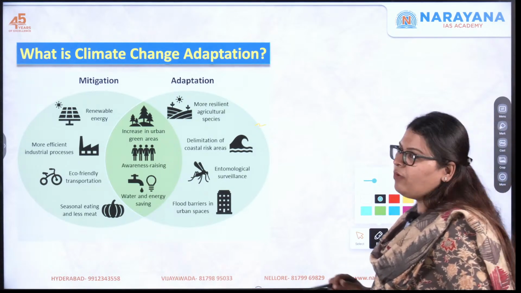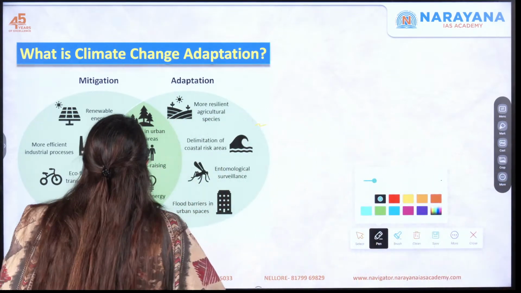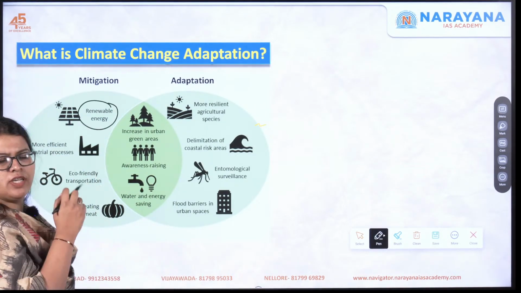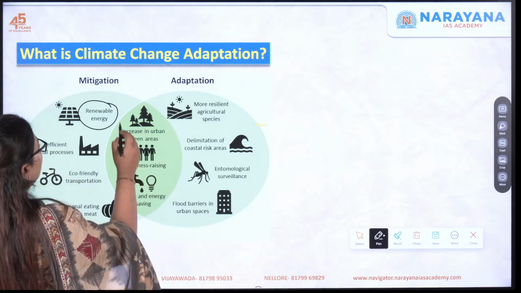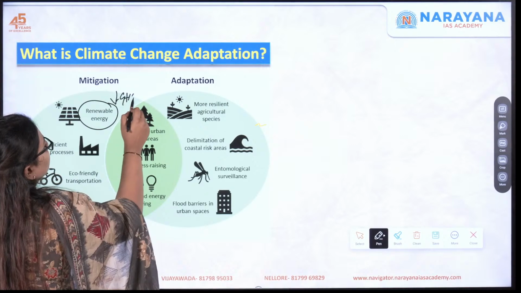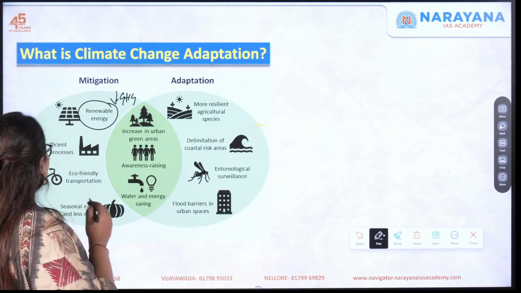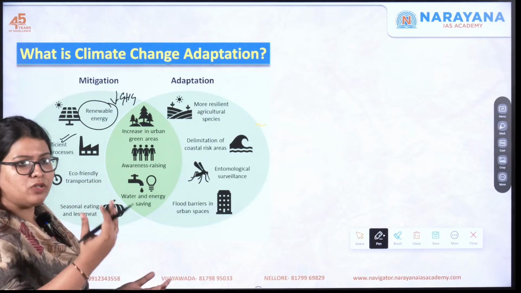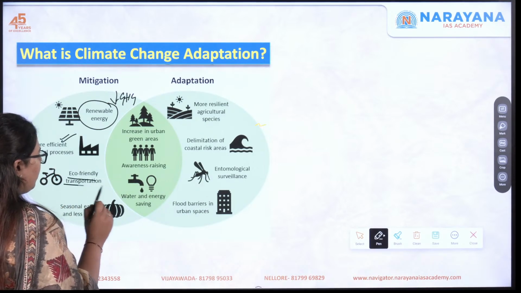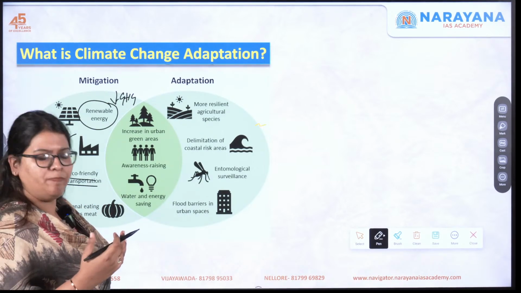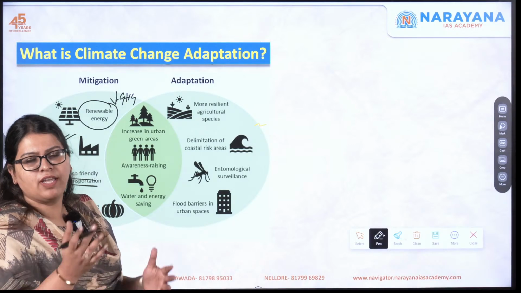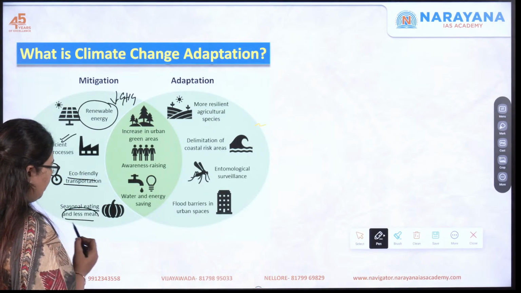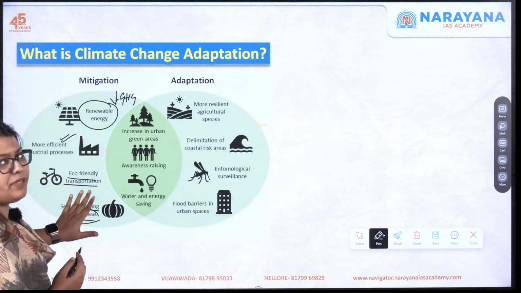Yeah. So if you actually look at this particular mitigation here, mitigation actually involves using renewable energy. Why do we use renewable energy? We use it in order to reduce the release of greenhouse gas. The next one is we use more efficient industrial processes so that the effluents and the emissions are actually reduced. Next we use eco-friendly transportation, that is we do not prefer using fossil fuels, but we actually use alternate fuels. Next one is seasonal eating and less meat. Okay, so these are the examples of mitigation strategies.